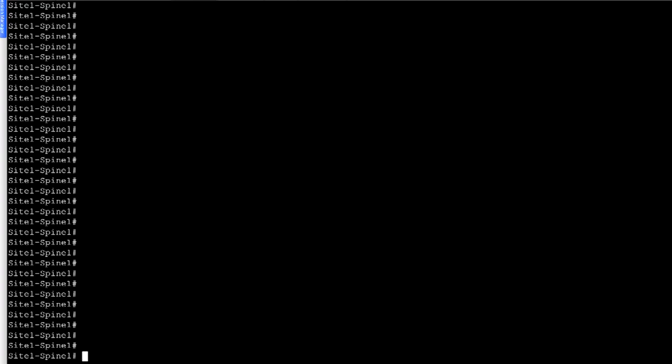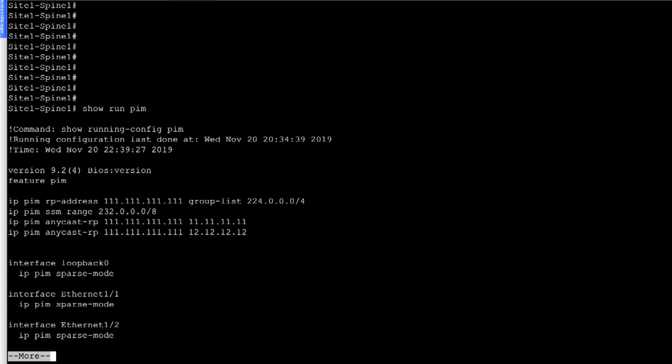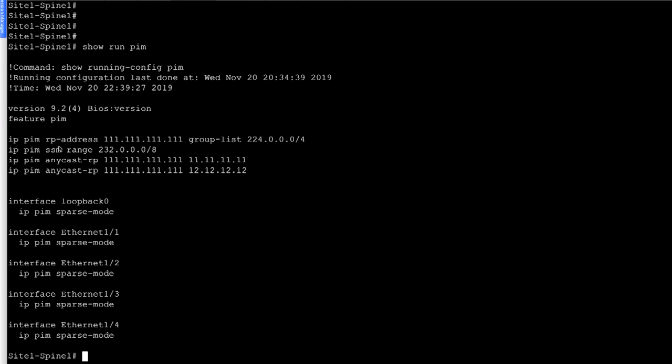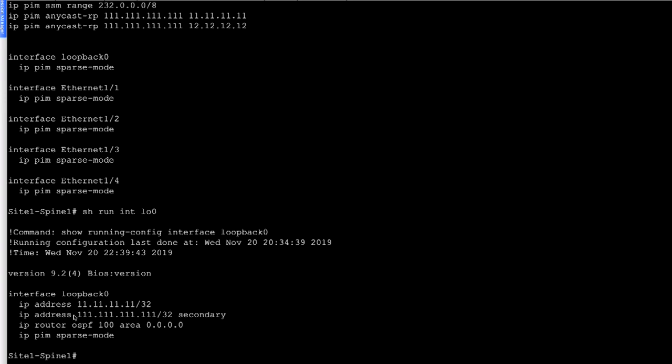So let's look at show run PIM, and we can see we have the RP address defined. The address 111.111.111.111 is configured under the interface, show run interface loopback 0, and this is our secondary IP address. The secondary IP address is the same on both spine 1 and spine 2 to make sure we have an Anycast RP.